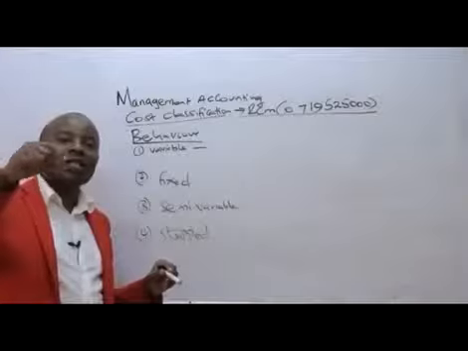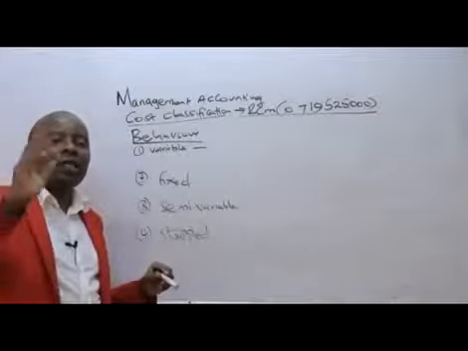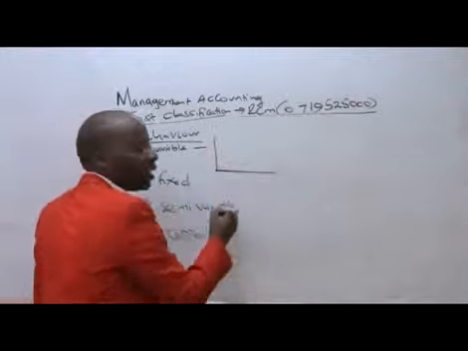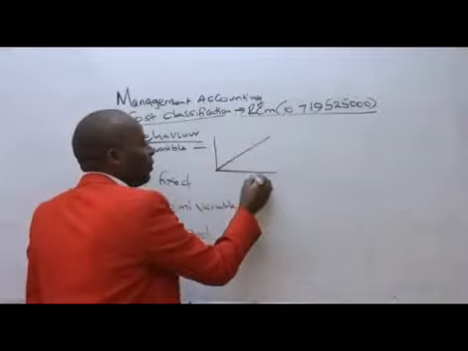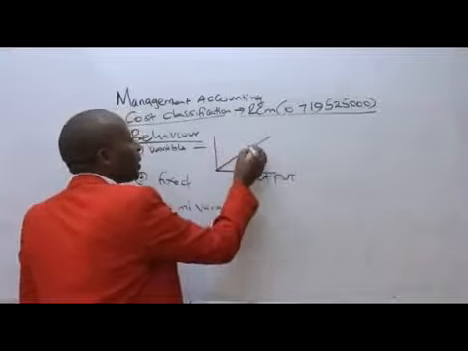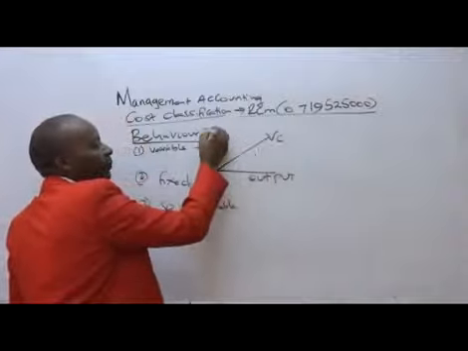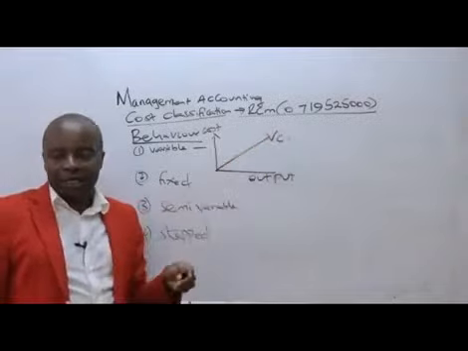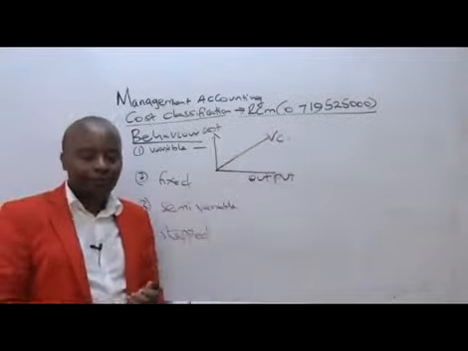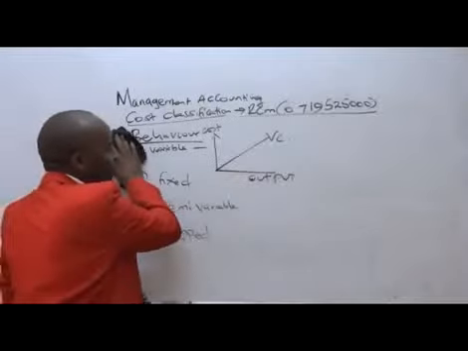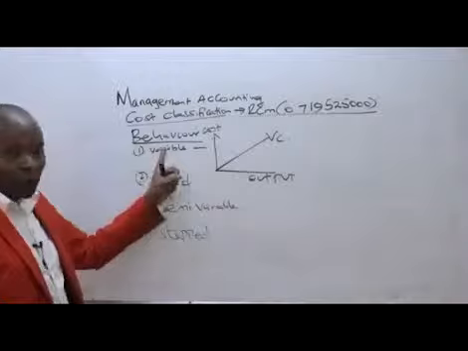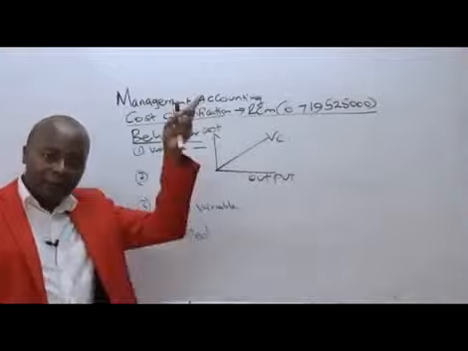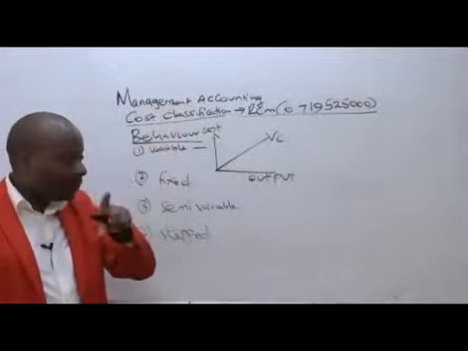Ladies and gentlemen, variable cost, I would want you to appreciate from the word vary. These are those costs that change as the output changes, and normally they have a direct relationship. If this is output, then variable cost will behave like this. As the output increases, variable costs are increasing. Good examples include raw materials, timber. The more tables I produce, the more timber I want. So timber cost becomes a variable cost.